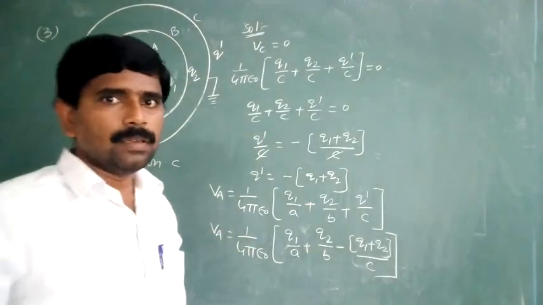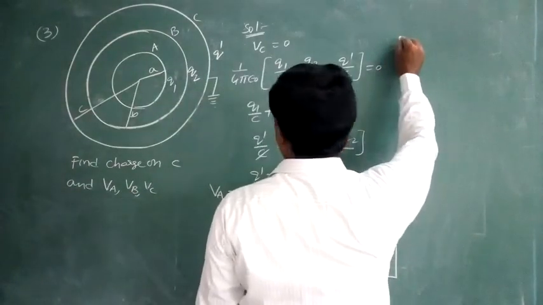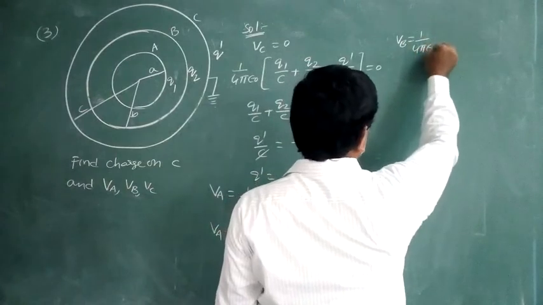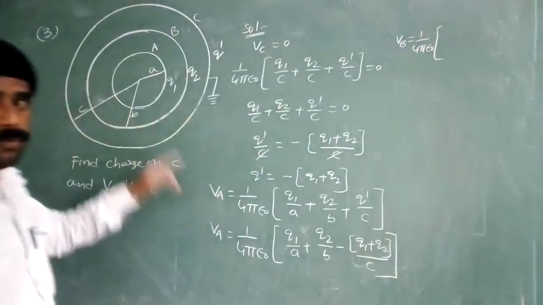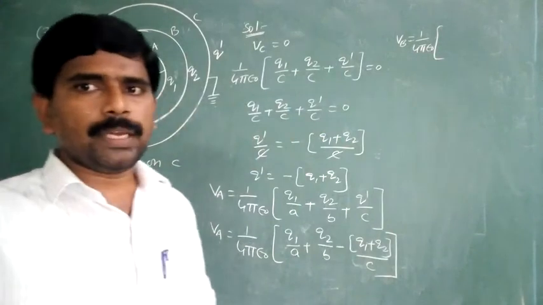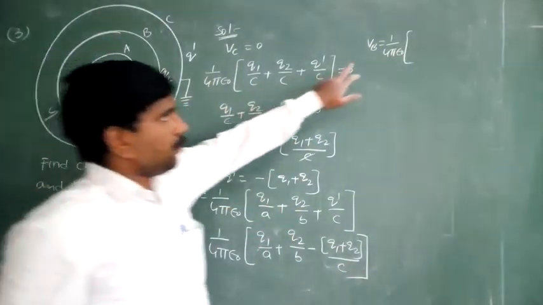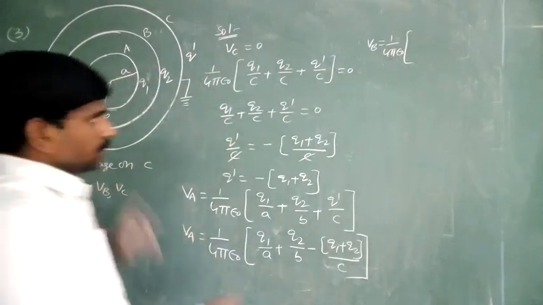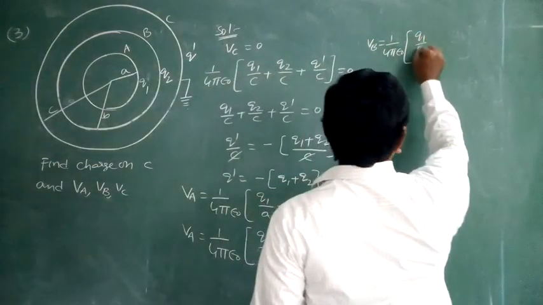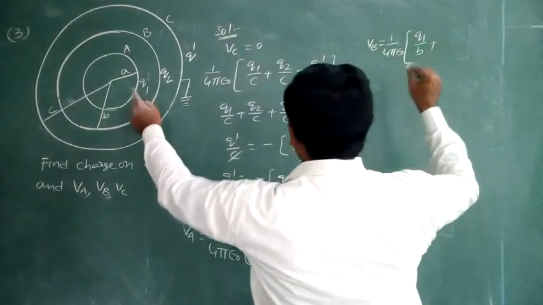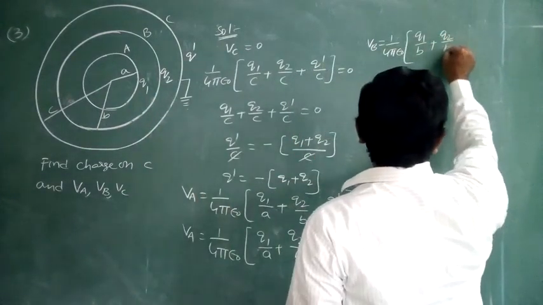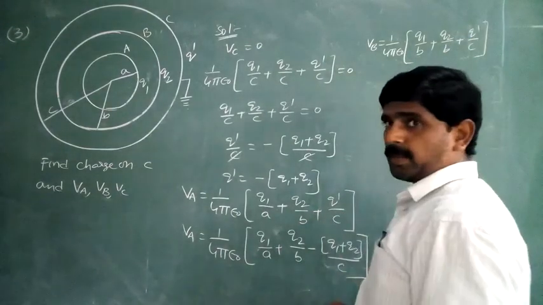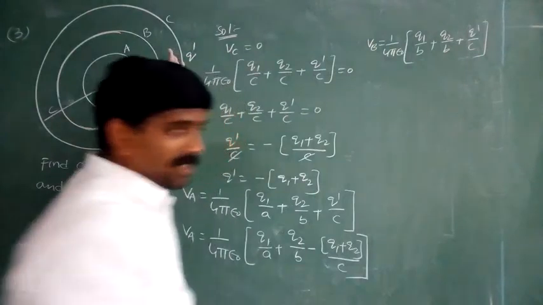Next, second one, VB is equal to 1 by 4 pi epsilon naught into Q1 by B plus Q2 by B plus Q dash by C. What is the potential on the surface of the third shell?